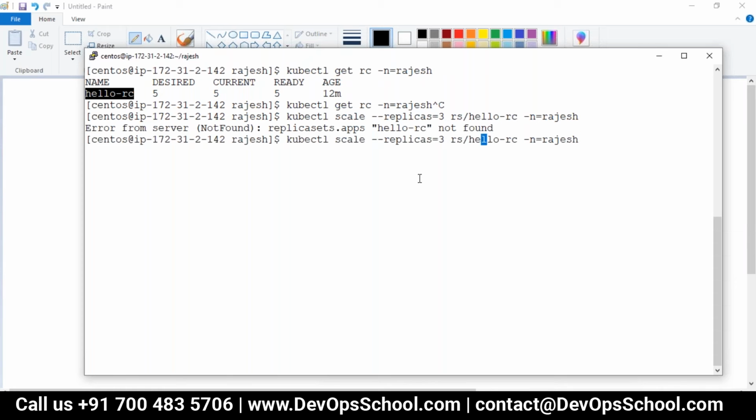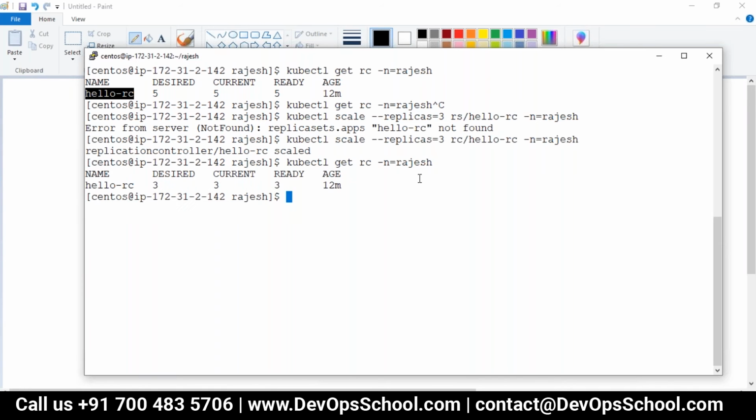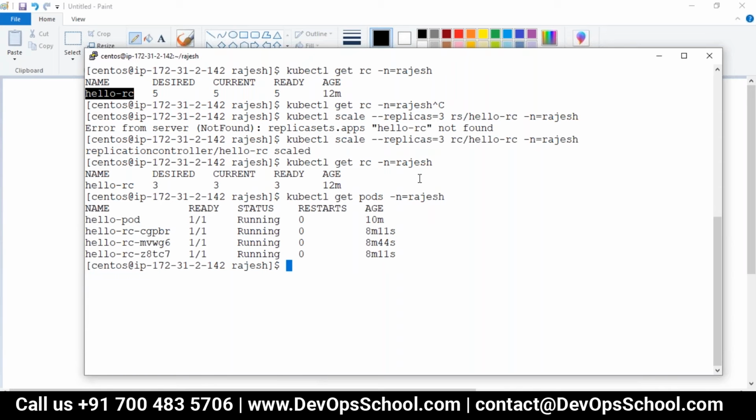Sorry, RC, there's a spelling mistake. Okay, and you see 3. Earlier we had 5, now I got 3. The remaining pods got deleted, terminated, and so on. You see, it's gone. So guys, this is the replication controller.